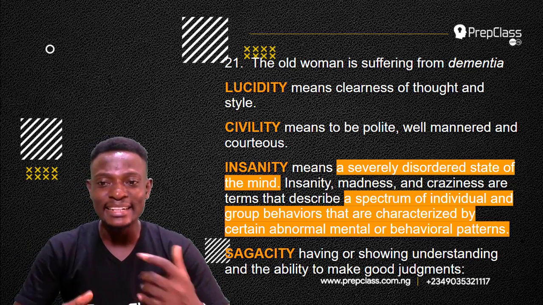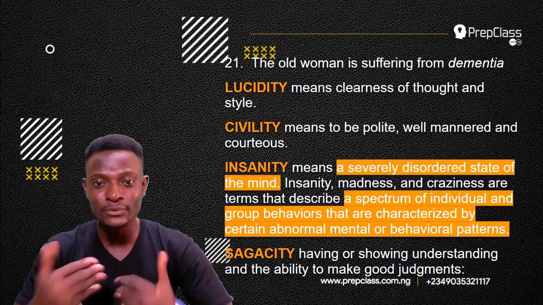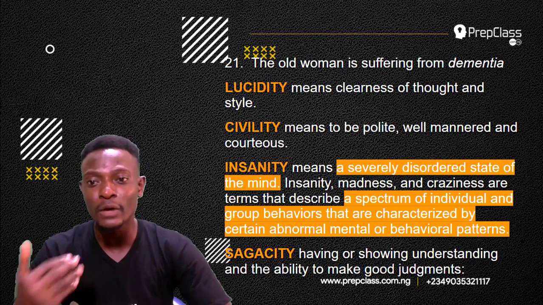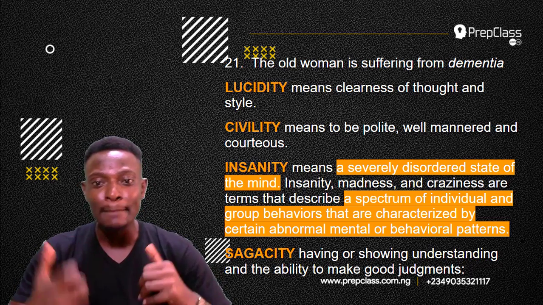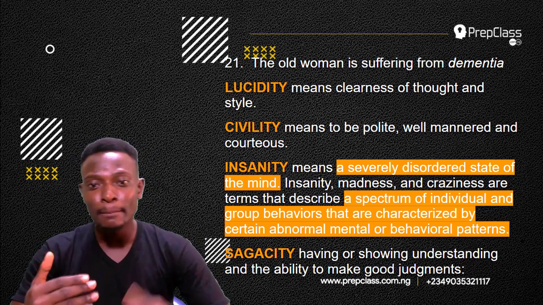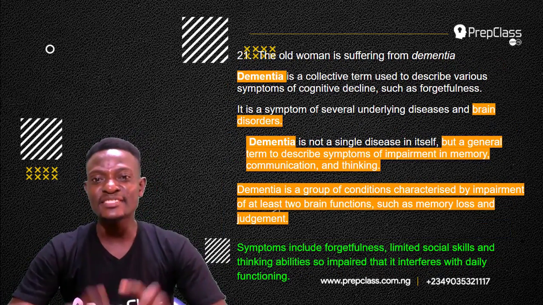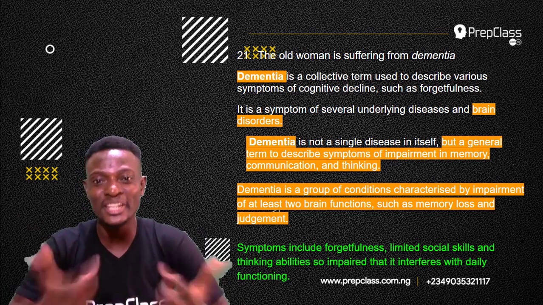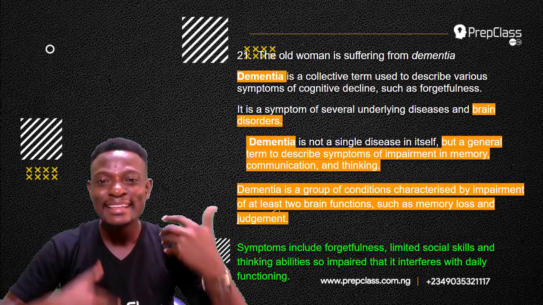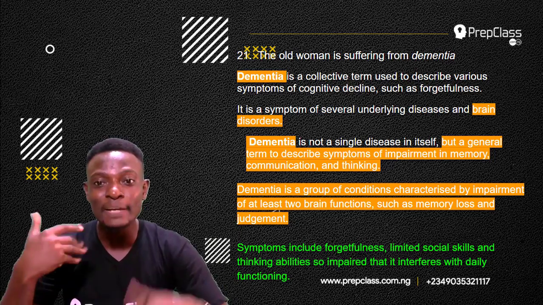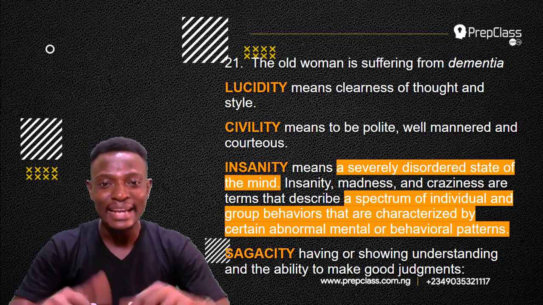Insanity, madness, and craziness are terms that describe a spectrum of individual and group behaviors that are characterized by certain abnormal mental or behavioral patterns. So someone that is suffering from insanity would be behaving abnormally with abnormal mental or behavioral patterns. Remember, dementia is not a single disease in itself, but a general term to describe symptoms of impairment in memory, communication, and thinking. You can't communicate properly. You can't think properly. Now, this means the same as insanity.